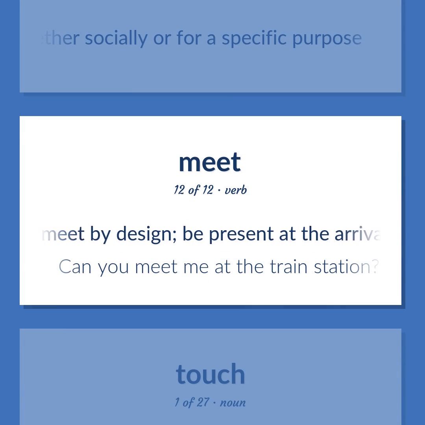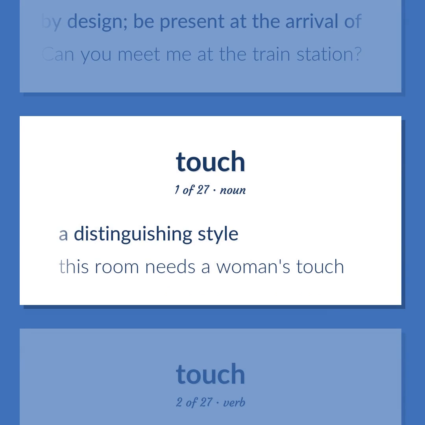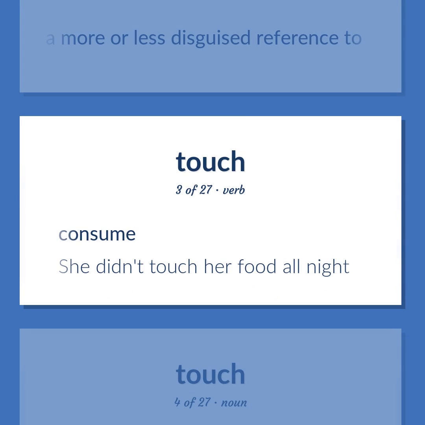Meet by design. Be present at the arrival of. Can you meet me at the train station? A distinguishing style. This room needs a woman's touch. Make a more or less disguised reference to. Consume. She didn't touch her food all night.